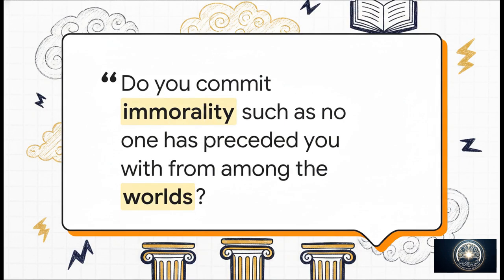Then, the second quote provided reads, "Do you commit immorality such as no one has preceded you with from among the worlds?" The Arabic word for immorality used in the original text of this quote actually shares the root for fawahish, linking us right back to the main title of the document. These citations are basically the foundational pillars for the entire taxonomy.